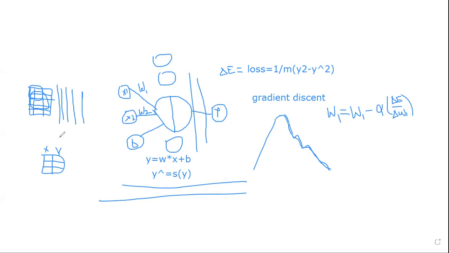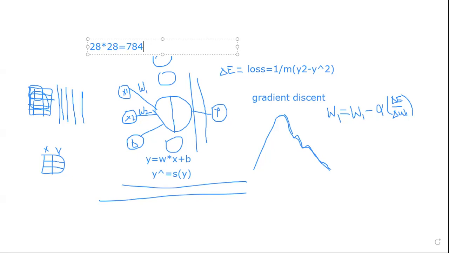But when we want to solve a particular problem or application related to computer vision, the thing we're going to get at the input is an image. So let's say we have an image of size 28 by 28. If you split that into 28 by 28 pixel values, you will have around 784 pixels.